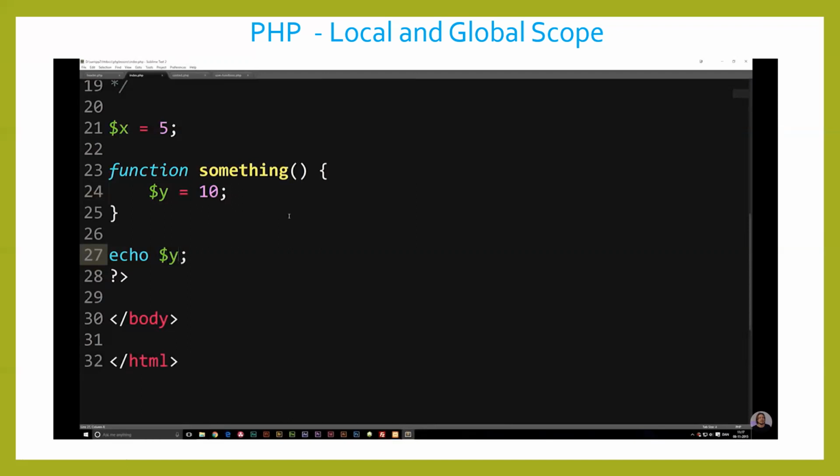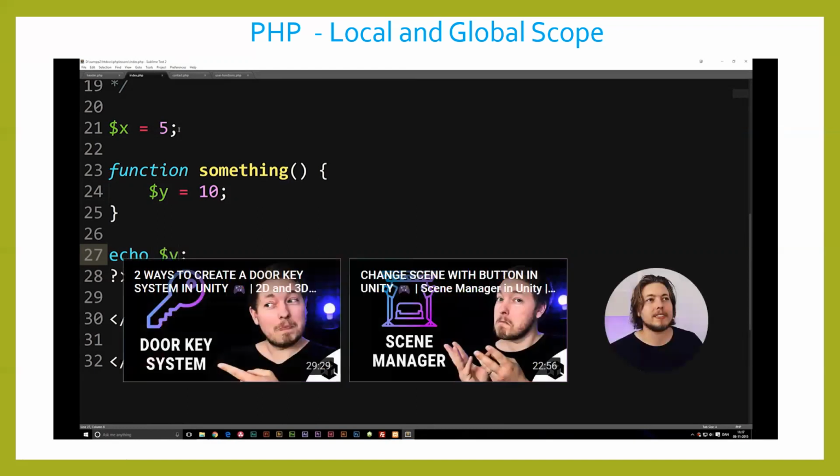So this is the basic idea behind local and global scopes. There's really not more to it than this, but you just need to remember that if you want to be able to use a variable inside your code, and you want to use it outside a function, you need to make sure it's inside the global scope and not inside the local scope.